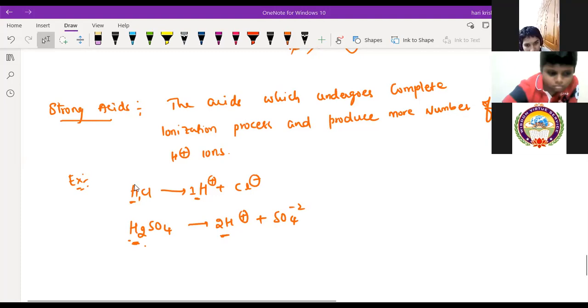See, when you are dissolving the HCl in the water, it will form H plus and Cl minus. H plus is a positive charge, right? Means plus 1. Cl is a negative charge, right? Plus 1, minus 1. Both will cancel.